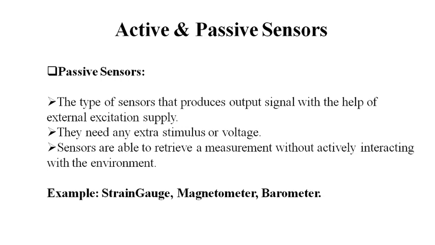Passive sensors are the reverse. Active sensors do not require the external excitation supply, while passive sensors require an external excitation supply to produce their output signal. They need an extra stimulus or voltage. The sensors are able to retrieve a measurement without actively interacting with the environment. For example, strain gauge, magnetometer, barometer. These sensors need the external supply. Without external supply, they are not able to produce the output. So, that is why they are called passive sensors.